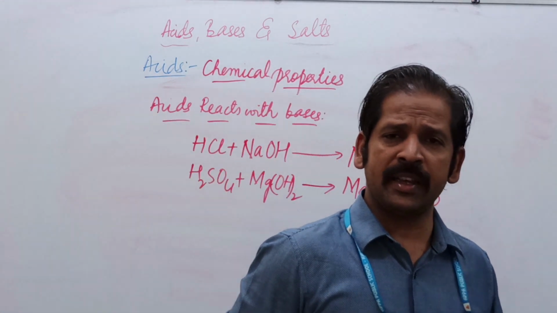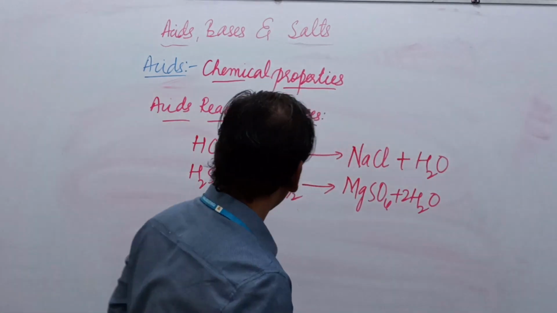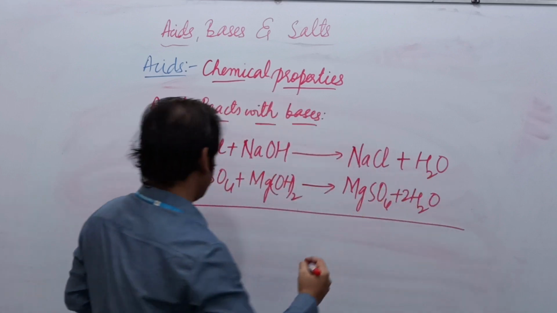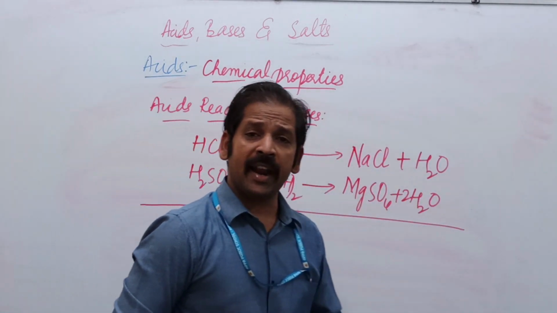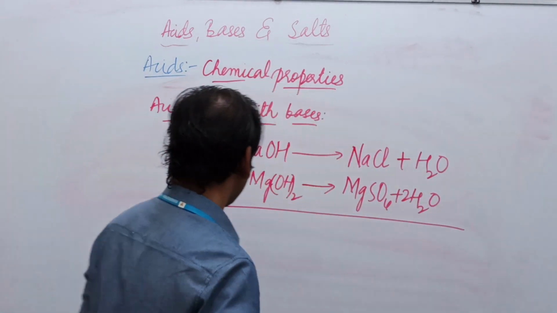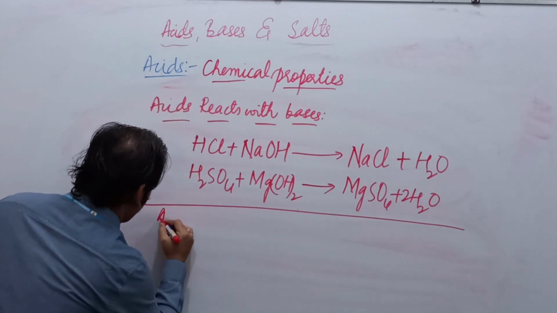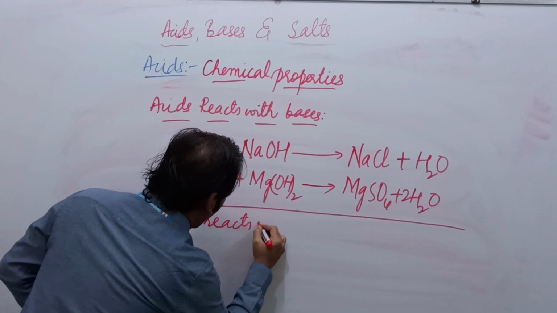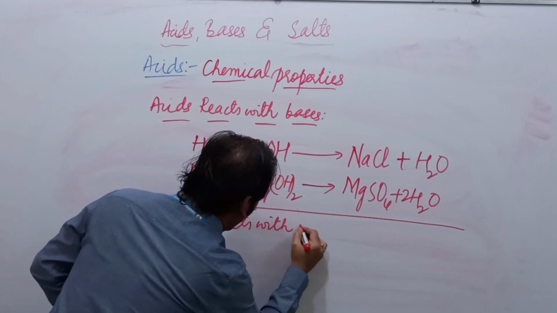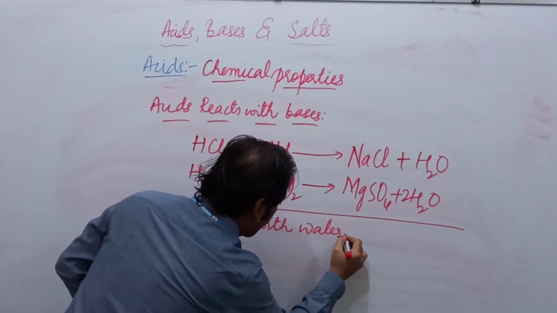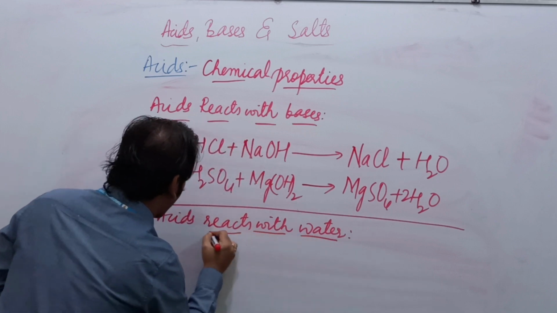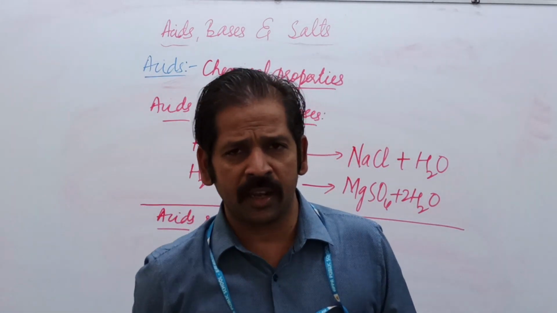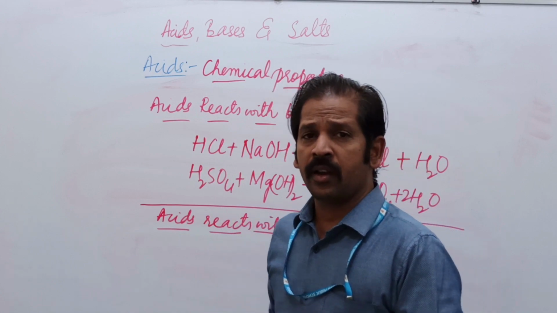The fourth one is acids react with the water. If you have the textbook, you can open page number 23 where you can see this reaction.